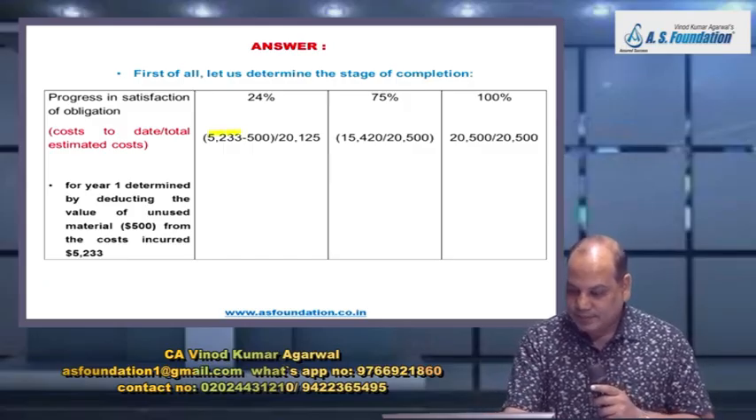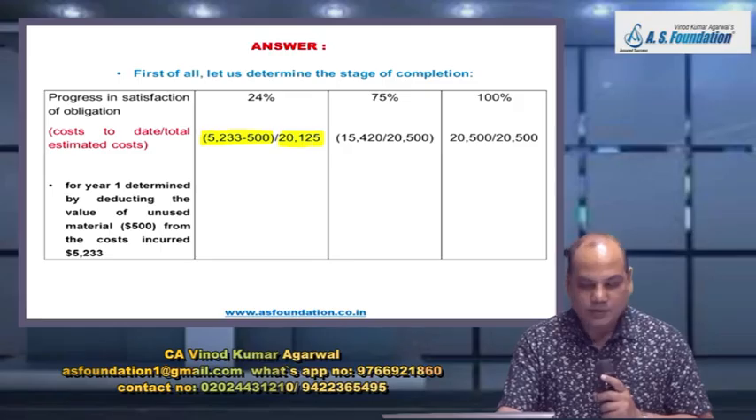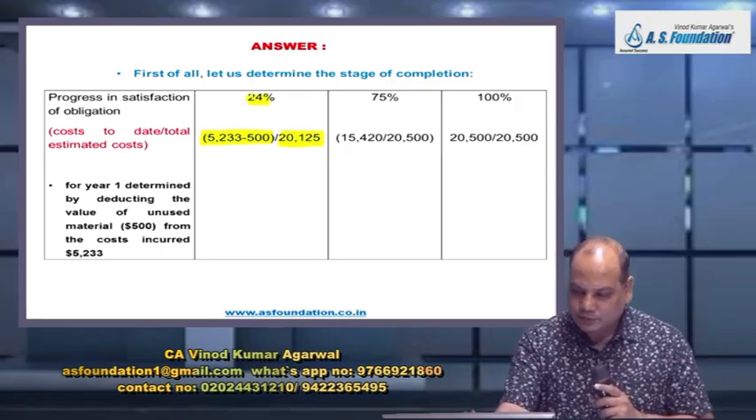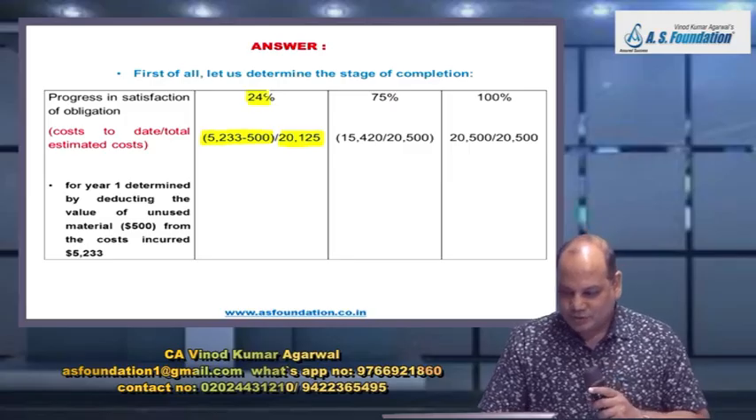5233 includes this material for future. Reduce it. Okay. Now divide by, first year my estimated total cost is 20,125. Are you getting 24%? Say yes. Yes.